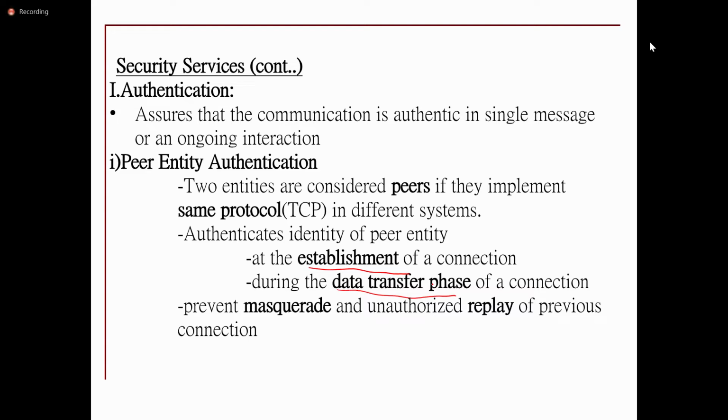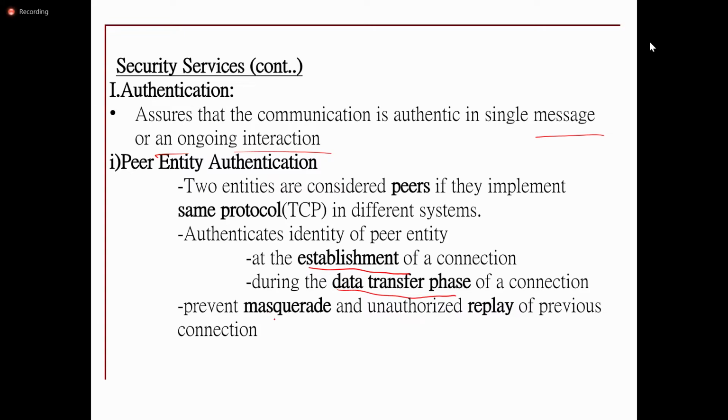Sometimes the communication happens with a single message, or there is an ongoing interaction. The sender will send some message, the receiver will send some acknowledgement, and again the receiver will send some message like that. So throughout the communication, there will be an authentication process. The service is provided because the cryptanalyst can have some attacks.